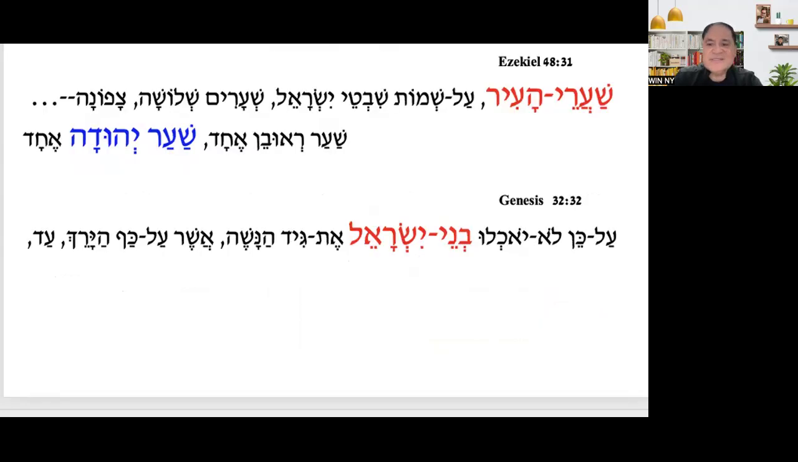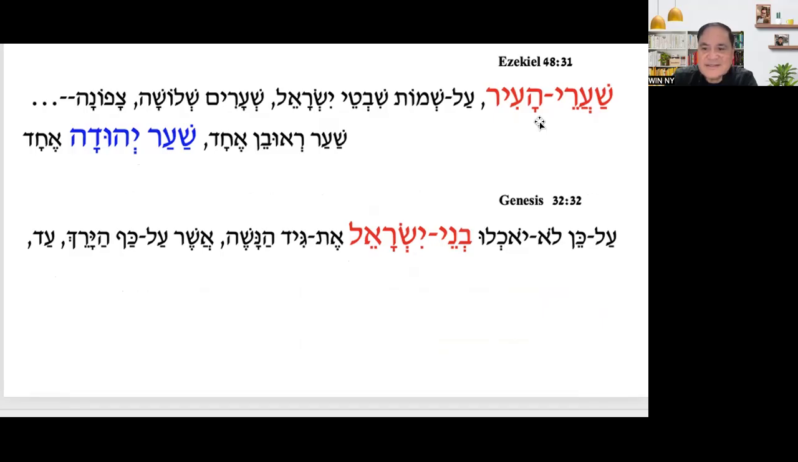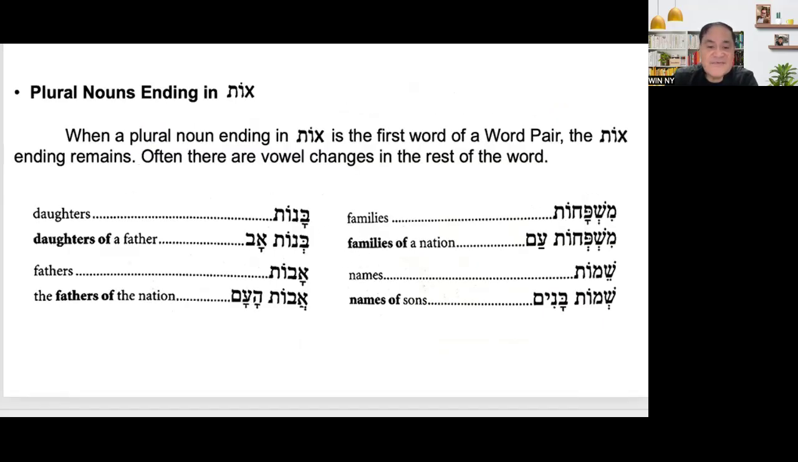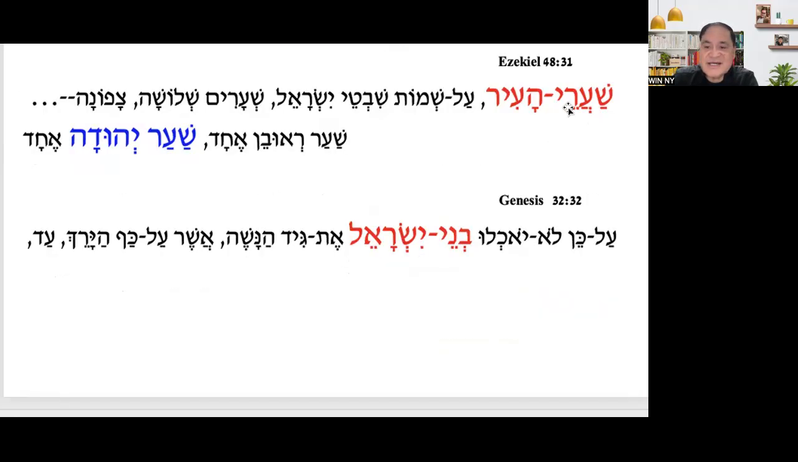Okay, we have a sample in Ezekiel 48. Sha'arei ha'ir. What is Sha'arei ha'ir? That's the same thing. Gates of a city. Sha'arei ha'ir, gates of the city, because it became definite. But our sample here is indefinite. Our sample here is gates of a city. But here is Sha'arei ha'ir, gates of the city.